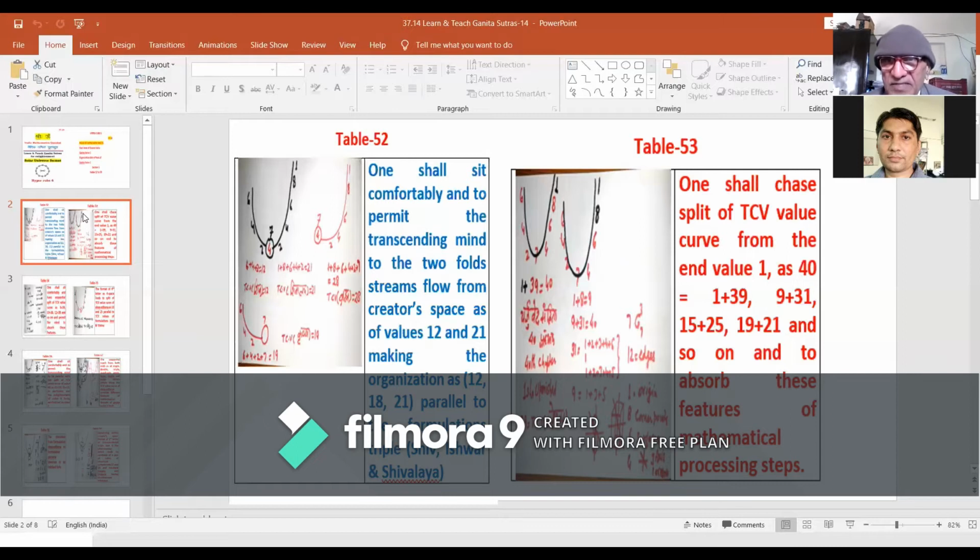Therefore, the sadhakas fulfilled with intensity of urge to be parallel with this organization shall sit comfortably and permit the transcending mind to fully absorb these features.